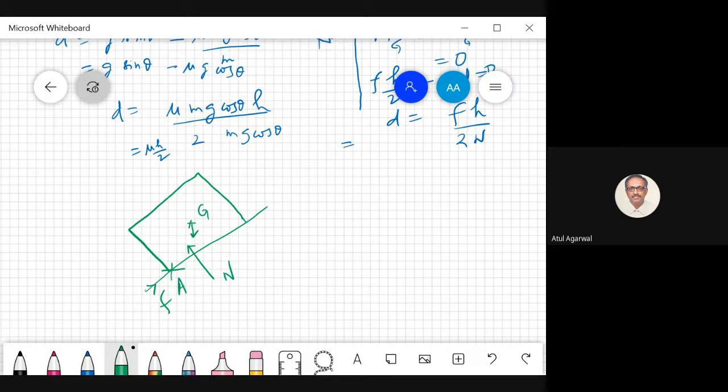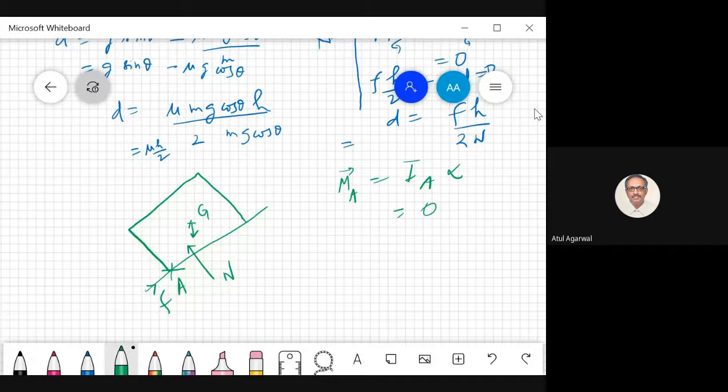So if we are writing the equation of rotational motion, we'll say the moment of all the forces about point A is equal to I_A alpha. Now you see, whatever reference point you take, alpha is 0 here. So that is one advantage we are having.